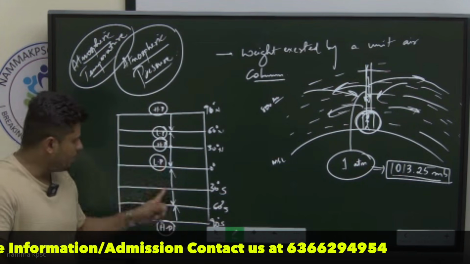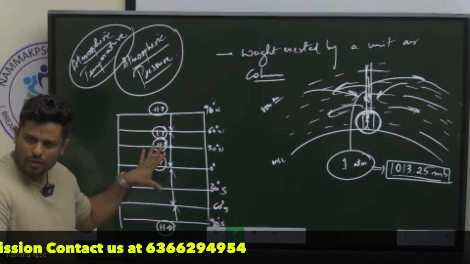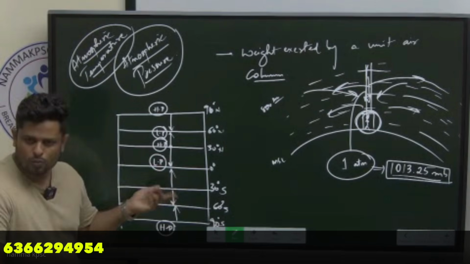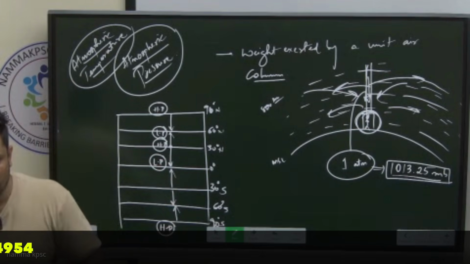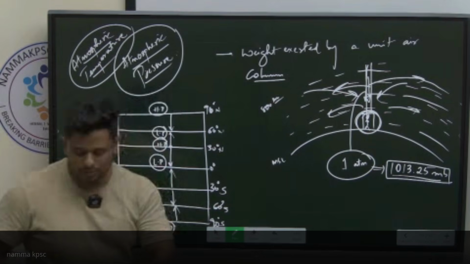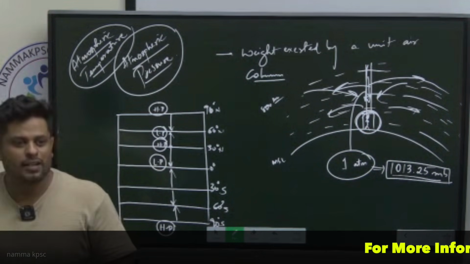So winds always move from a region of high pressure to low pressure. But is this how in reality it is happening? No. There are other influences also. What are the other influences? Westerly, easterly. Have you ever heard about Coriolis deflection? What is that? What is Coriolis deflection?